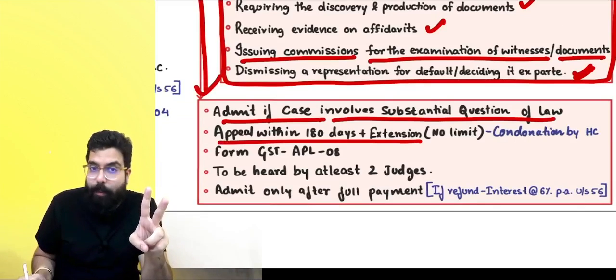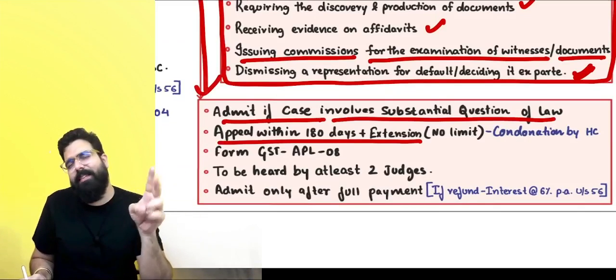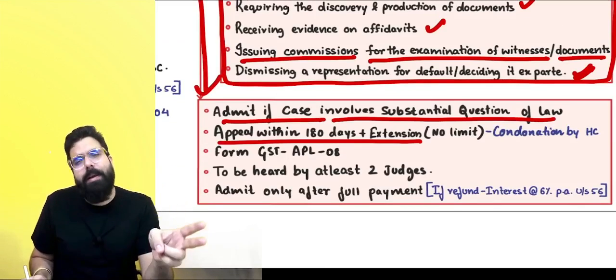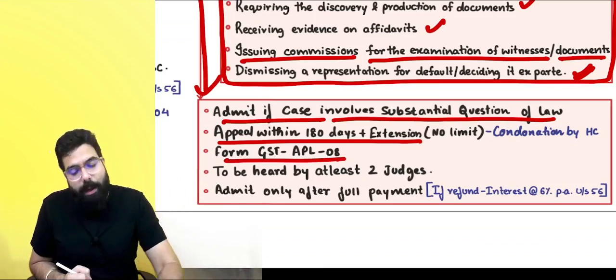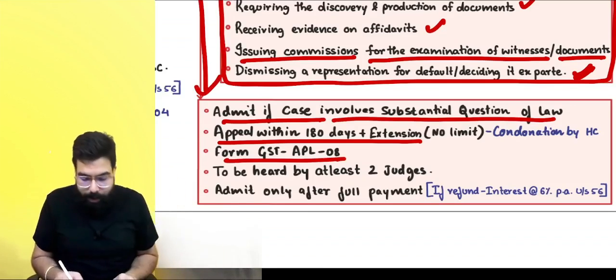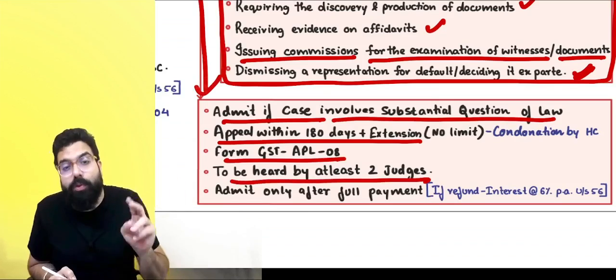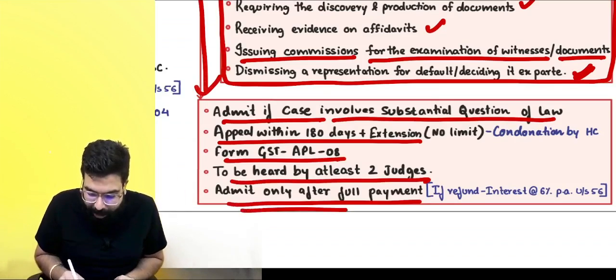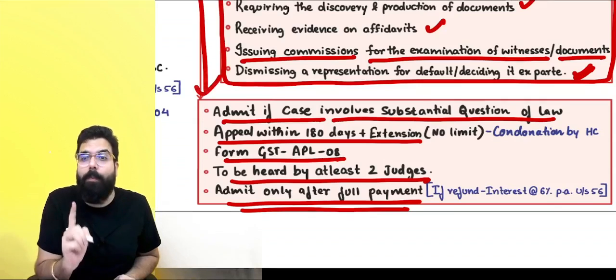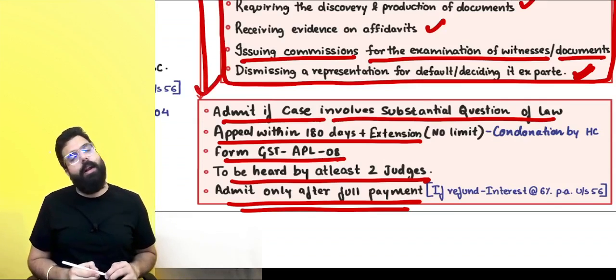Appeal to the High Court should be filed within 180 days plus extension, that is, delay can be condoned by the High Court. There is no time limit. Appeal goes to the High Court in APL 08. The appeal is to be heard by at least two members, two judges basically, and the High Court will admit an appeal only after full payment. You have to make the full payment. Only then will the High Court admit an appeal.